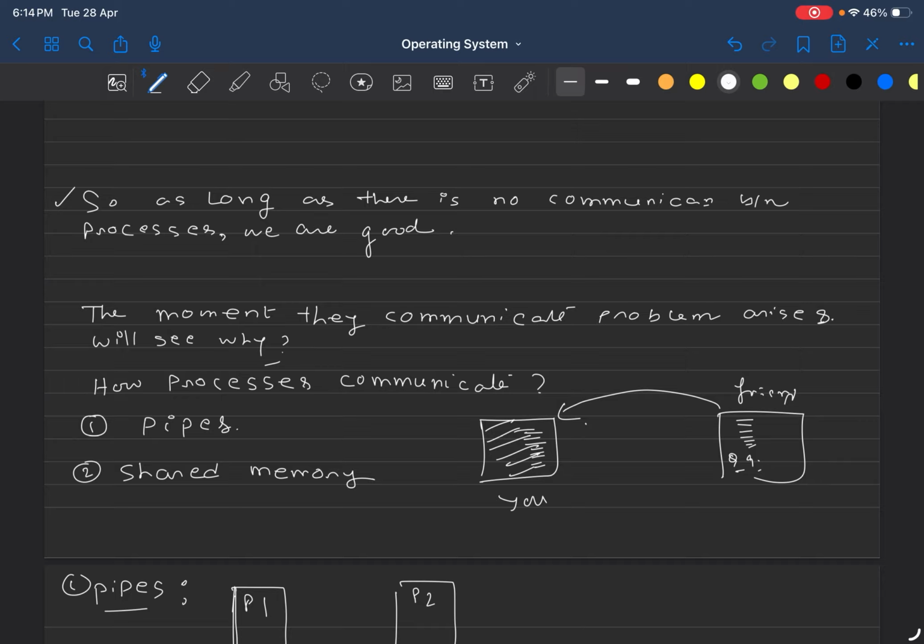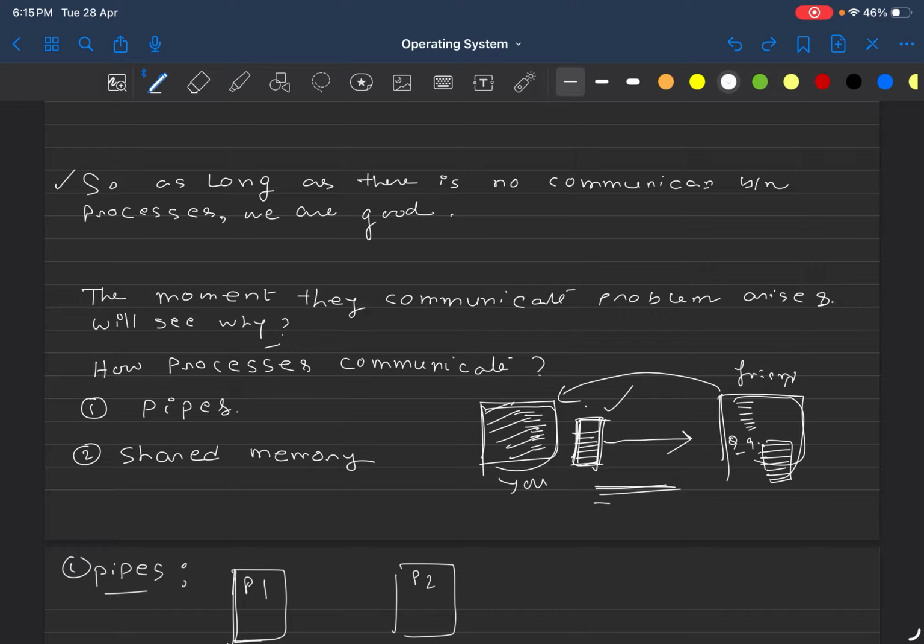So what you have done is you have taken an extra sheet, and on that extra sheet you have written the answer to question 9. And you have passed this extra sheet to your friend. Your friend saw, oh, this is the answer to question number 9, and seeing that answer, your friend also copied the same answer under question number 9. This is how the pipe mechanism works, and there will be a common pipe kind of thing. Let's say this is a pipe.